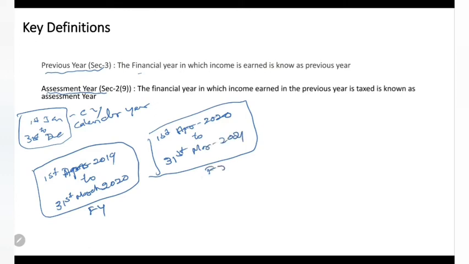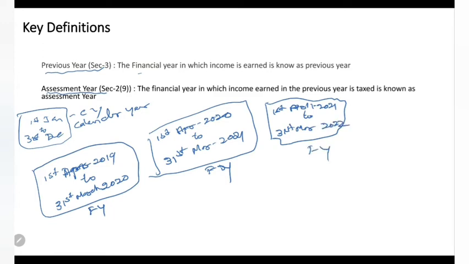This is another financial year. After this, another financial year will come, 1st April 2021 to 31st March 2022. So like this we go, it always starts from 1st April and ends on 31st March of the next year. This is the financial year system which India follows.